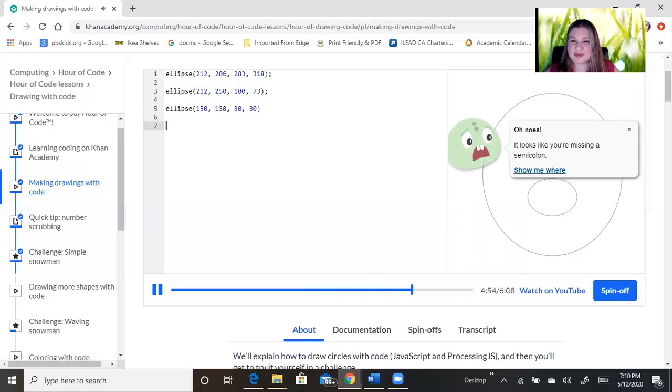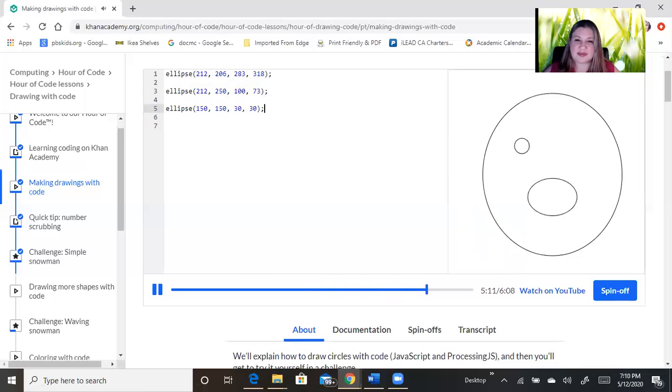Oh Noes Guy, our error buddy, pops up and is telling me that something is wrong with the code. I am missing a semicolon. Where am I missing it? Line 5, the line of code that I just wrote. I forgot my semicolon. Classic mistake. I'll just add it back in. And here we go. We have our eye. Now, you will probably see Oh Noes a lot when you're getting started because this is your first time writing code. And it takes time to get used to the syntax, making sure you're spelling things right and using the right parentheses and always putting that semicolon there.